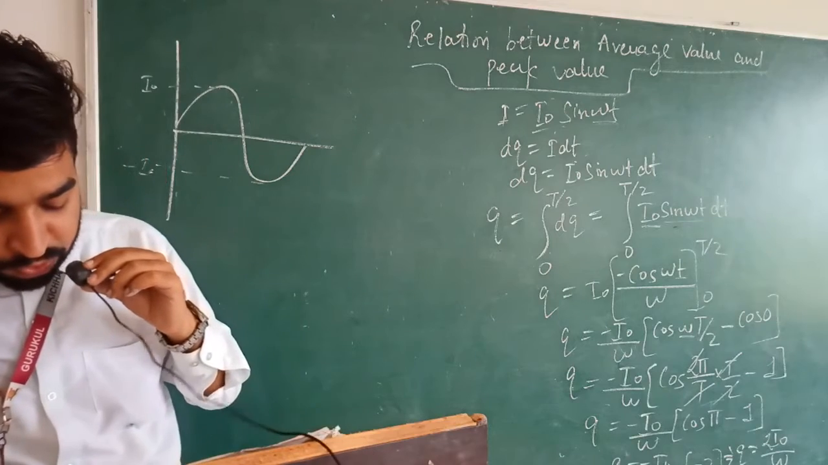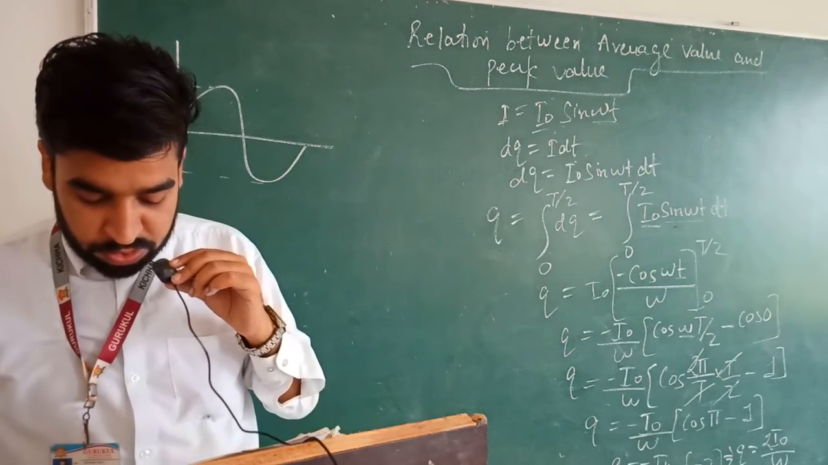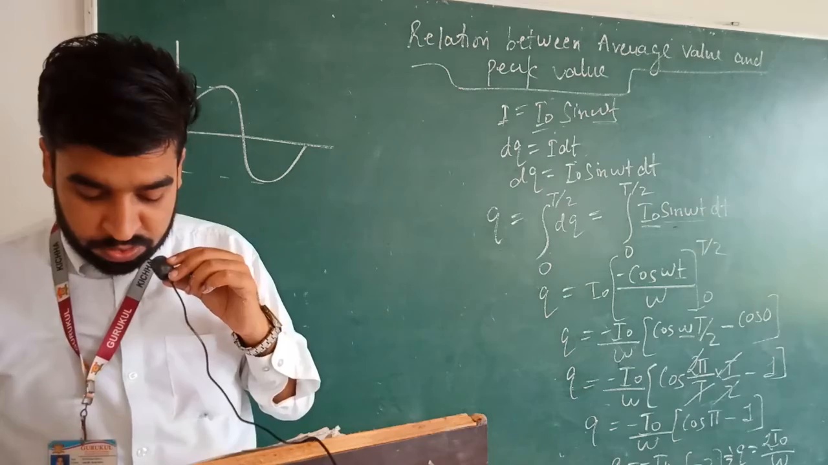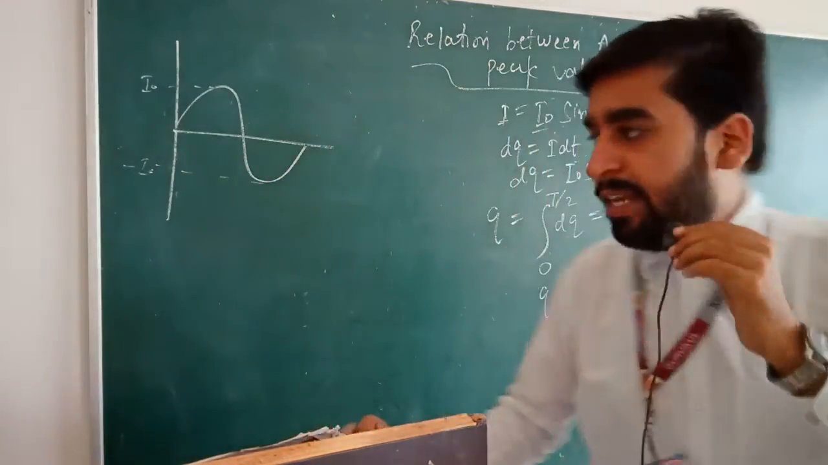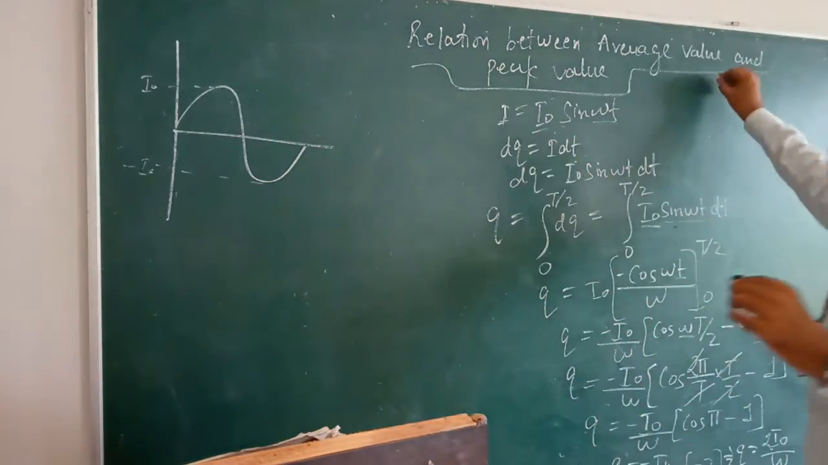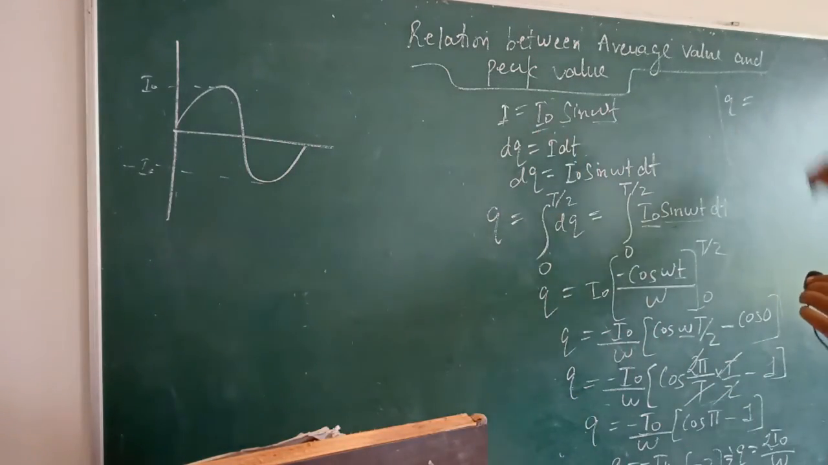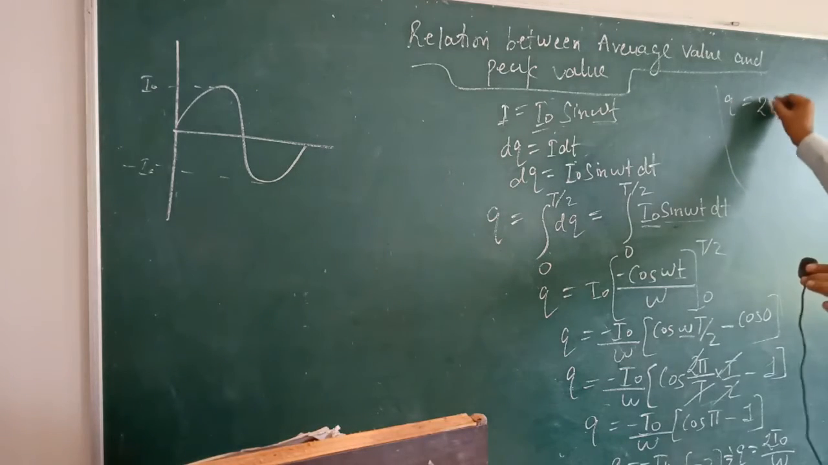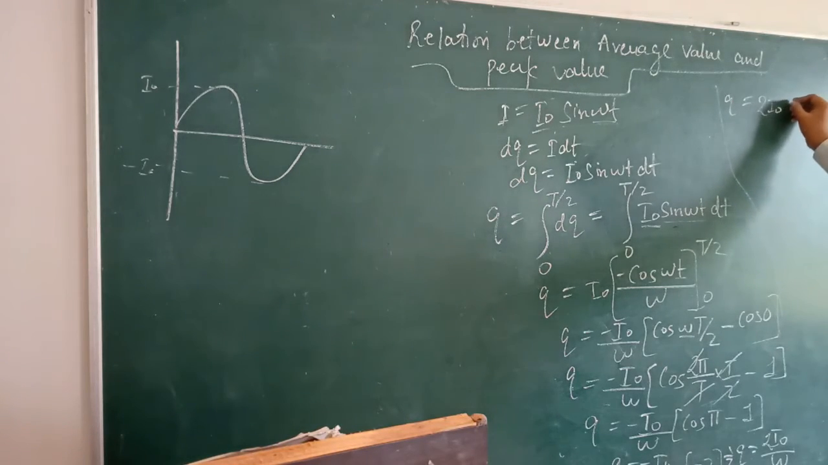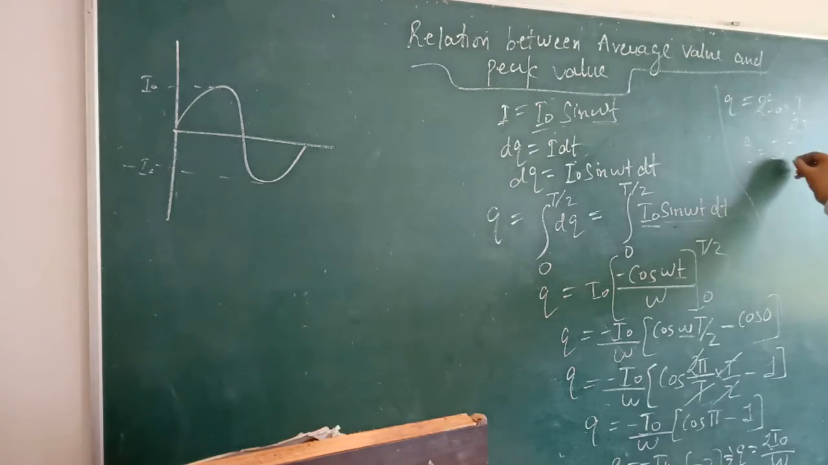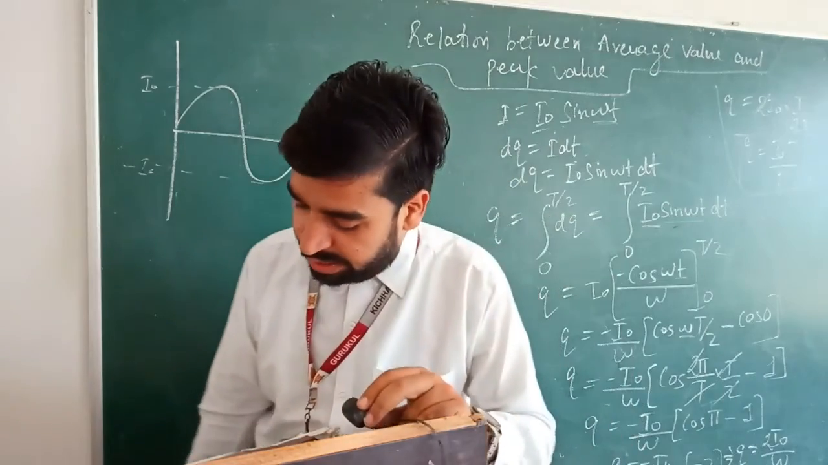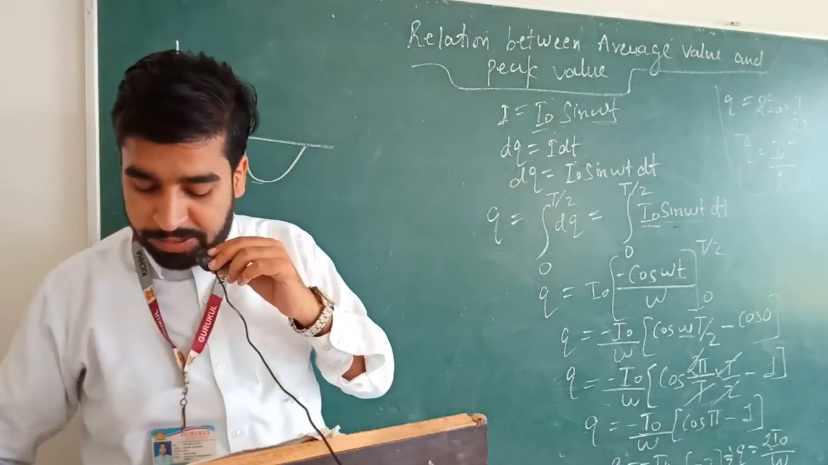So Q will be equal to 2 I naught upon omega, or if we substitute the value of omega here as well, then Q will be equal to 2 I naught upon 2 pi upon T. So this will be into T upon 2 pi. 2 and 2 cancel out. Q will be equal to I naught T upon pi. This is the value of charge over a half cycle. Q is equal to I naught T upon pi.